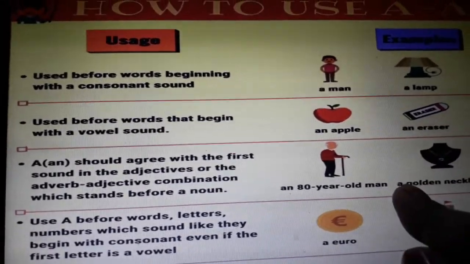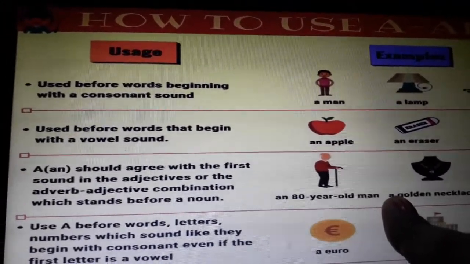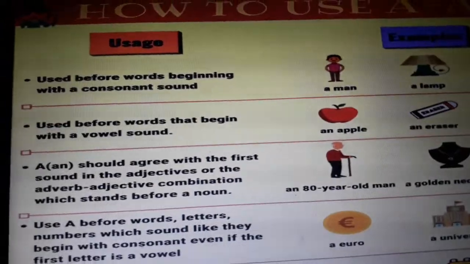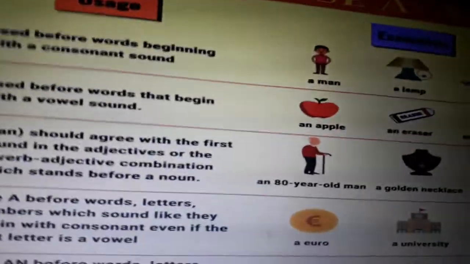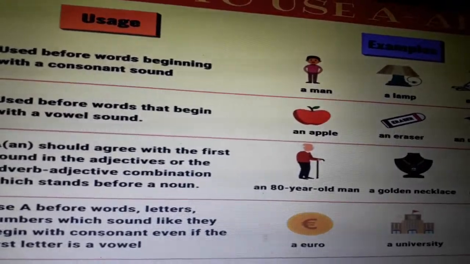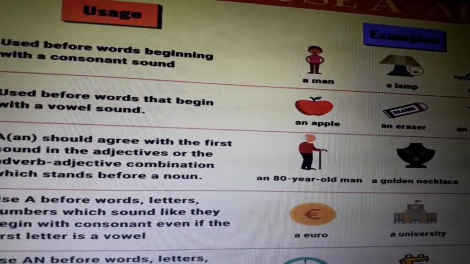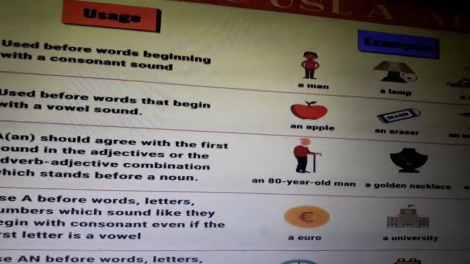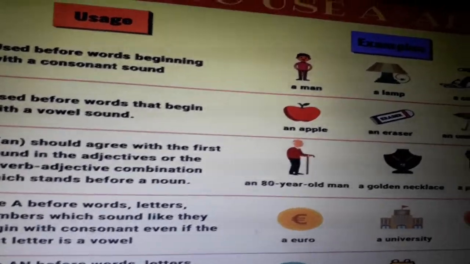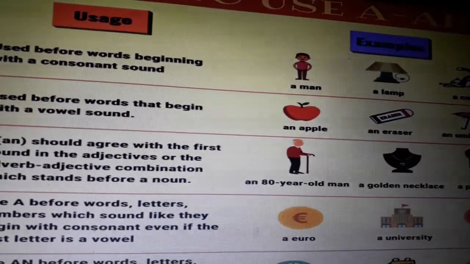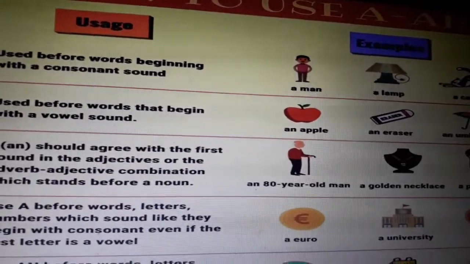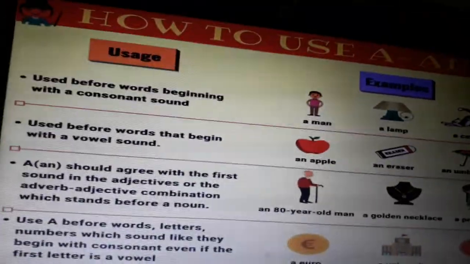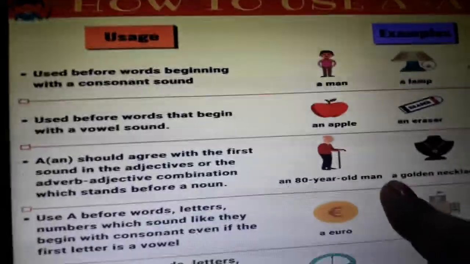A golden necklace. Here, golden: the G sound is that of a consonant, okay? In Hindi also it comes under the category of Vyanjan. See the magic. Try to understand that all the vowels we have in English, A, E, I, O, U, their sounds are similar to the swar of Hindi. This way these sounds are similar to our swar in Hindi. Now see, a golden necklace.